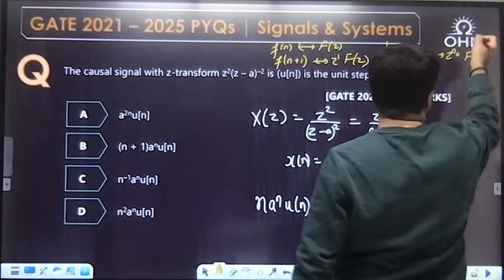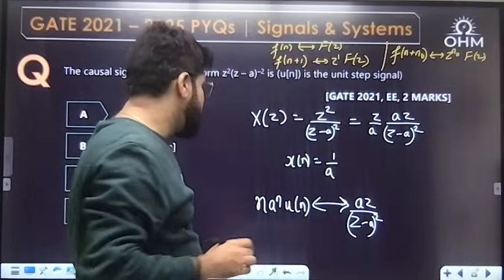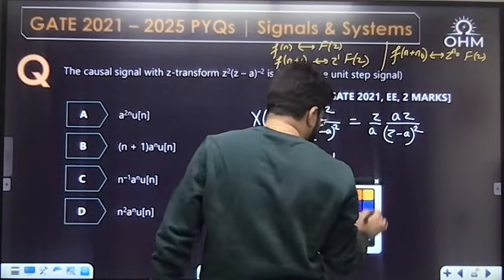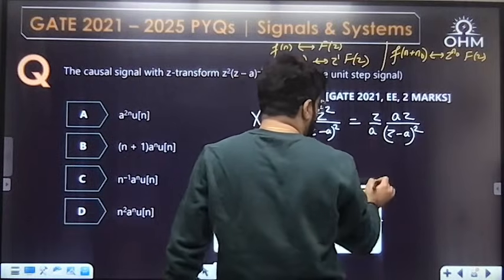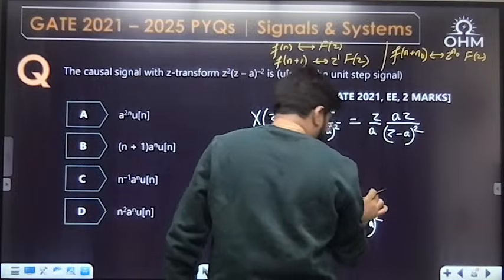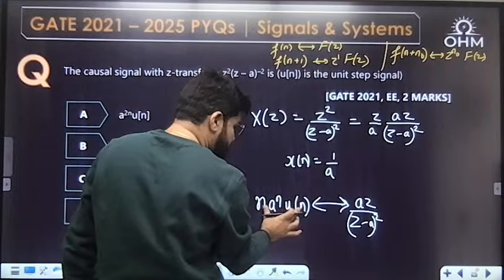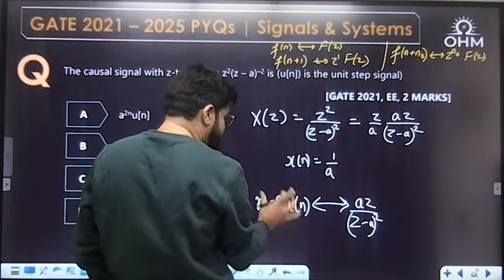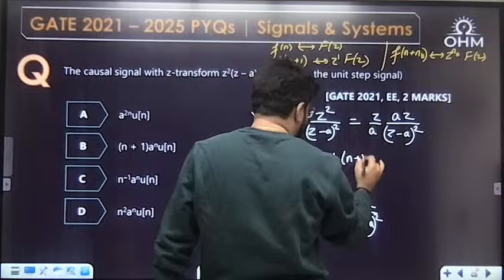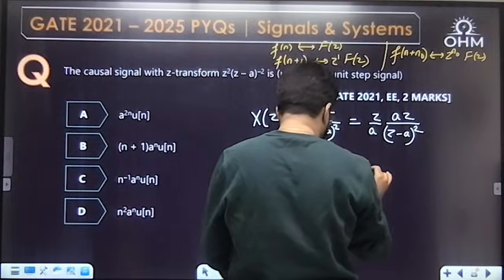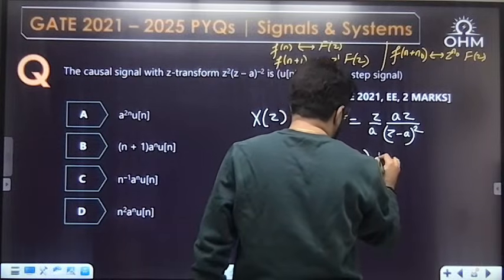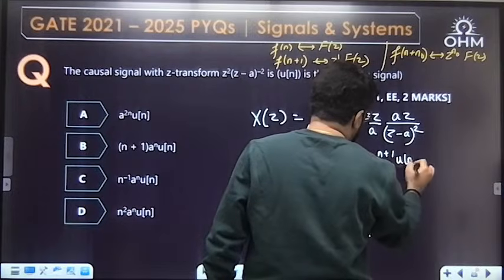N minus n naught to Z power minus n naught will come. That is the property I am using, time shift property. Multiplication by Z power 1 will come when you do x of n plus 1. So this signal has to be replaced as n plus 1, a power n plus 1, u of n plus 1.